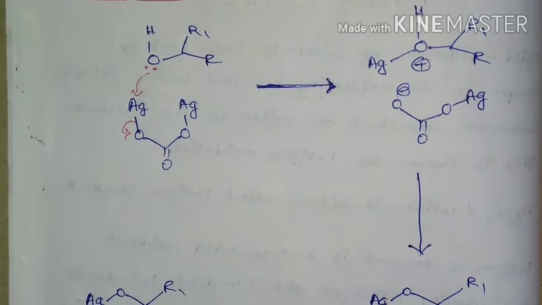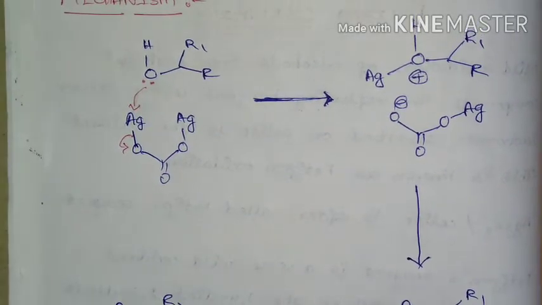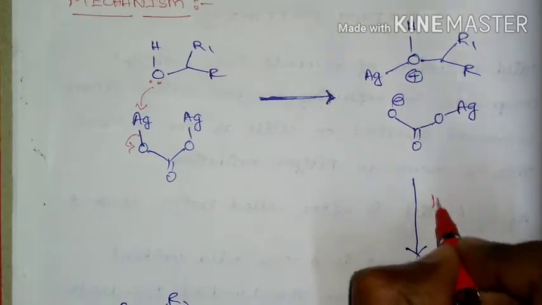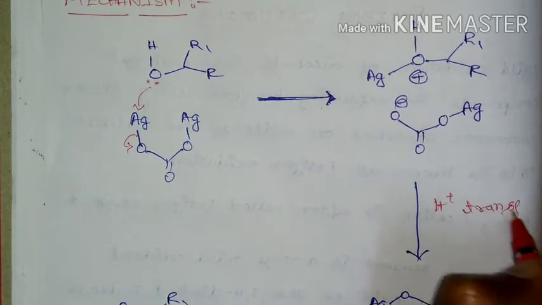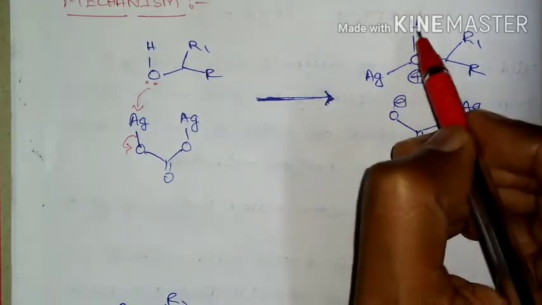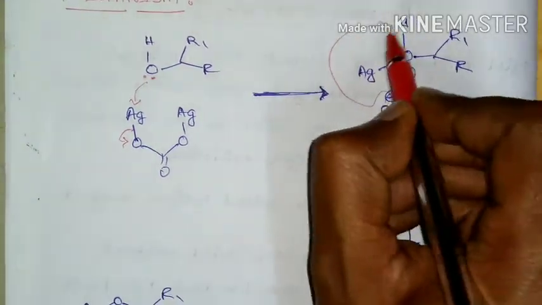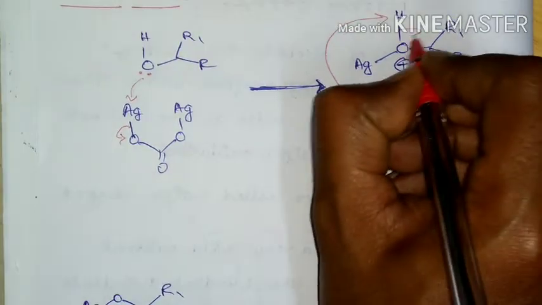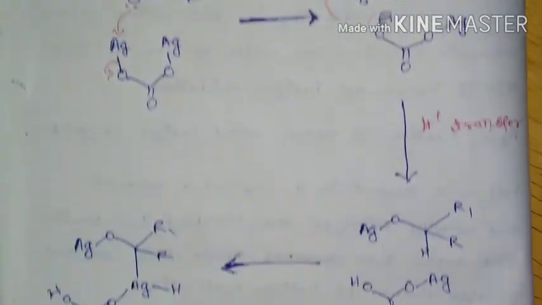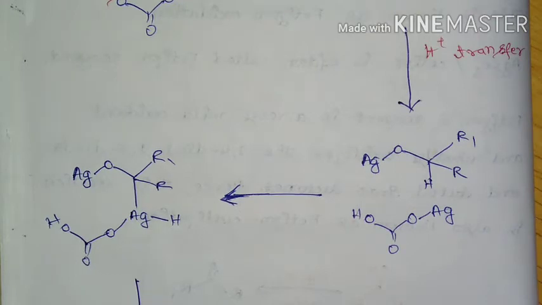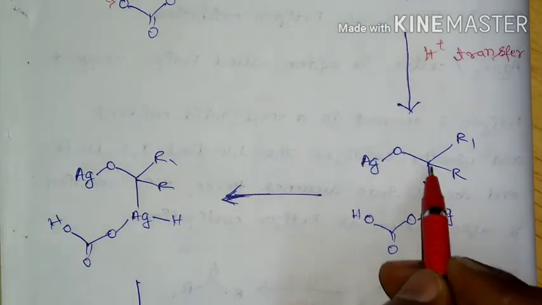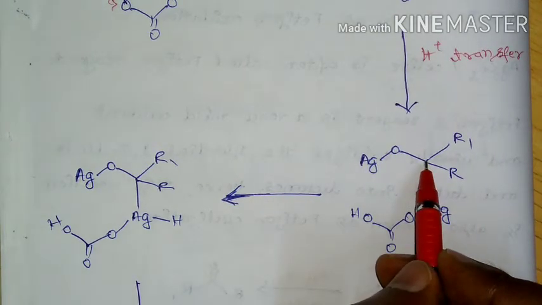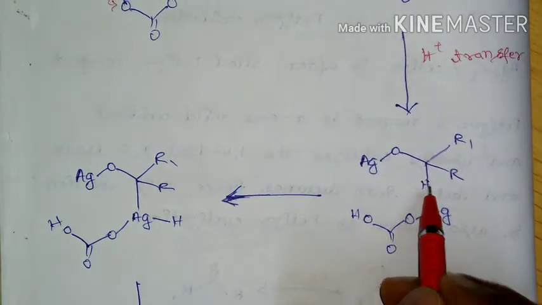After formation of this cationic and anionic species, there will be proton transfer, means this proton will be abstracted and we are going to get this intermediate. Here this silver is going to get inserted between the alpha carbon and alpha hydrogen.